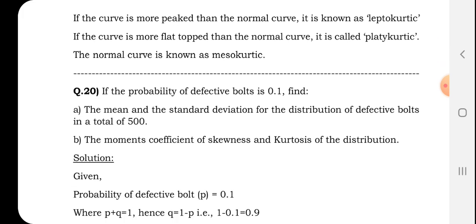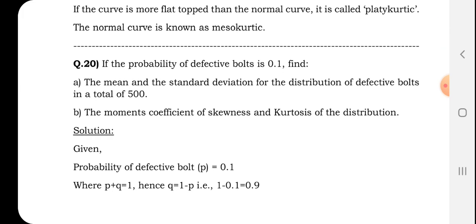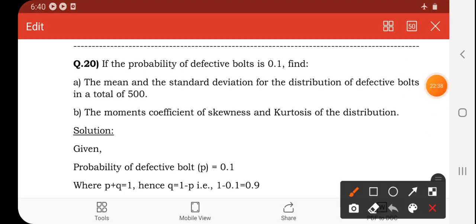I've already explained this. For example, if the probability of a defective vault is 0.1, that is P, Q is 0.9. You can find out 1 minus P. Find the mean and the standard deviation for a distribution of defective vaults in a total of 500. So this is the theoretical value which you have to find. You have to find out the mean and the standard deviation.